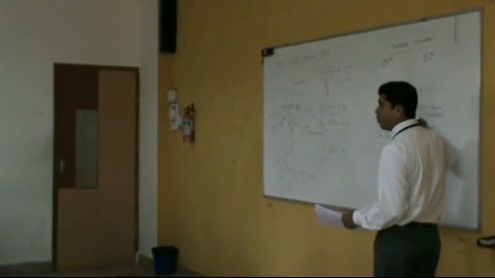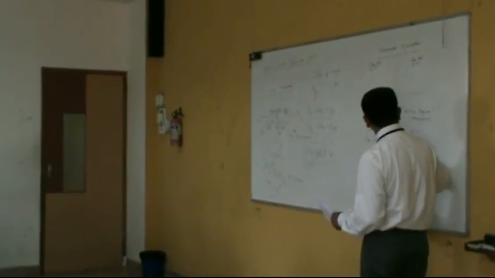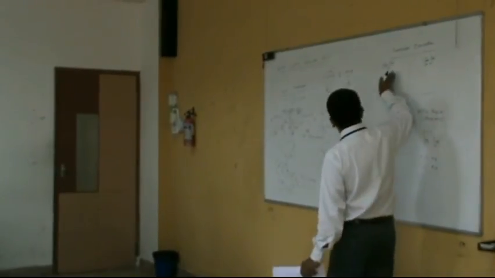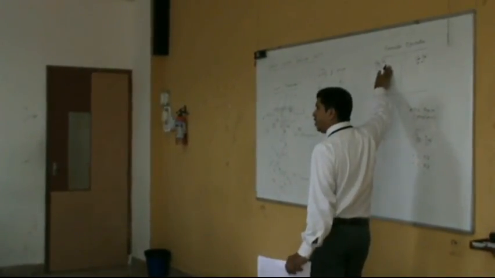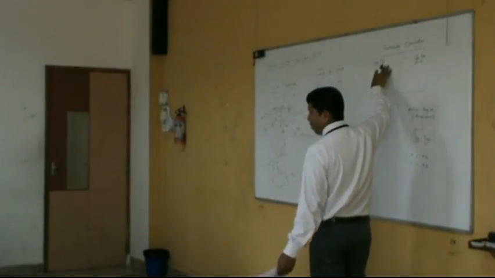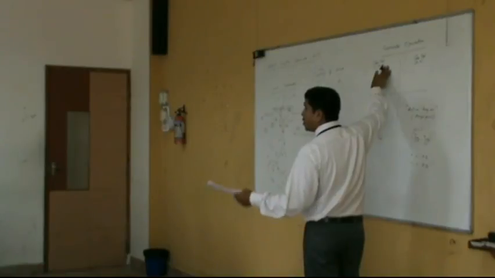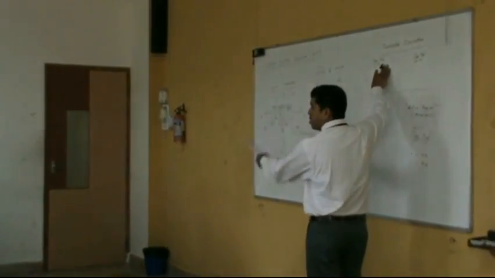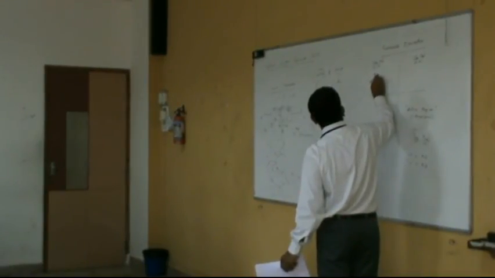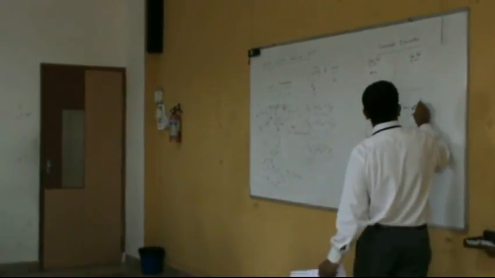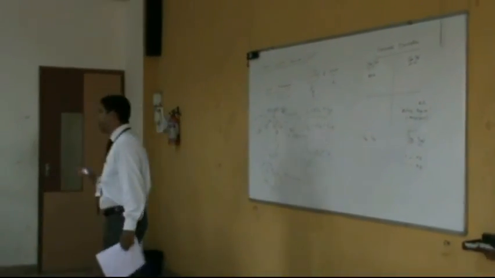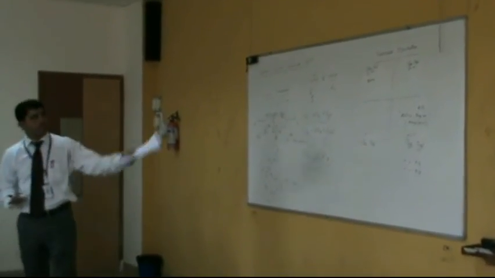You understood this active region? Yes. Where one of the junctions, the emitter-base junction, is forward biased and the collector-base junction is reverse biased. But normally we will not operate our transistor here. By default it will be here. Even if you take a transistor and suddenly switch it on, it will be here, without applying any bias also. Sometimes if you make the voltage 0 across the emitter-base junction and collector-base junction, the transistor will be here. But this is also called the reverse active region. If I indicate the active region as AR, this is going to be the reverse active region. You understand this? Normally the BJT, NPN or PNP, will not operate in RAR.